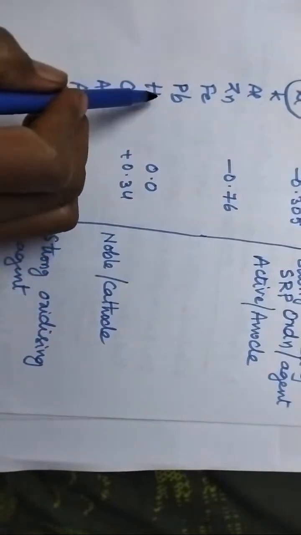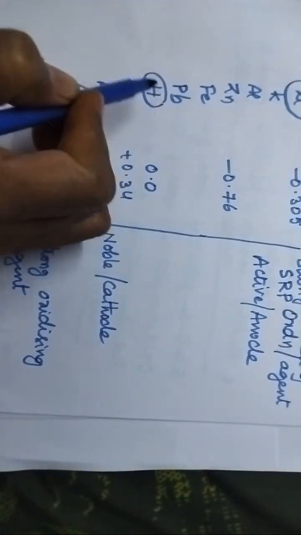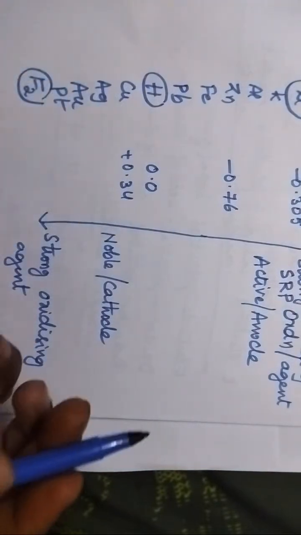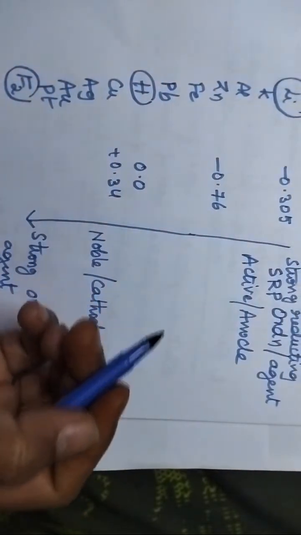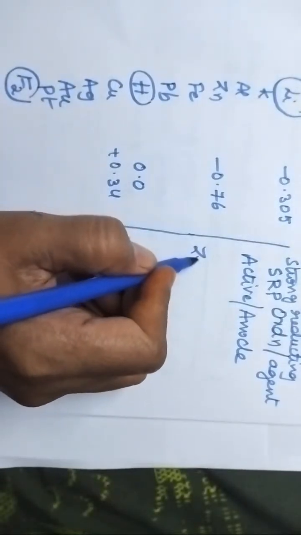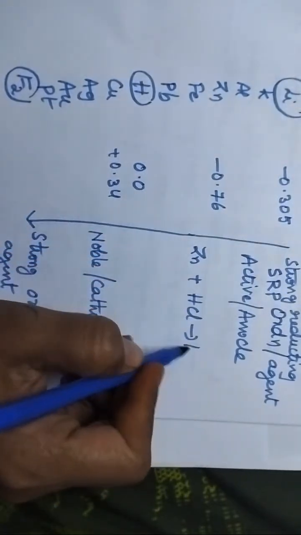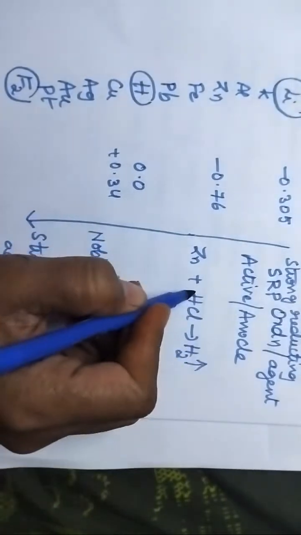Coming to the metals present above hydrogen, they have a great tendency to replace hydrogen from acids or from water. For example, if you add zinc metal to HCl solution, it liberates hydrogen gas.